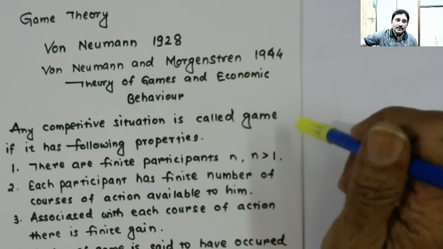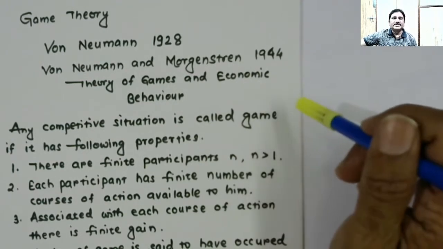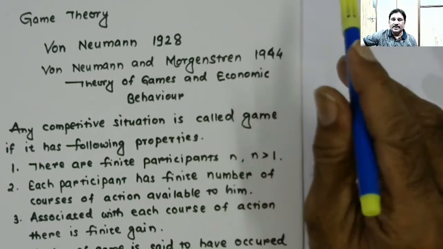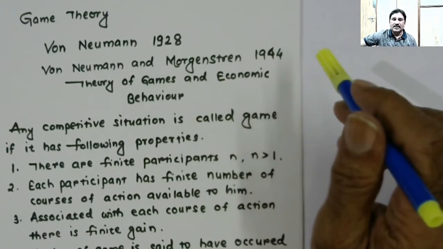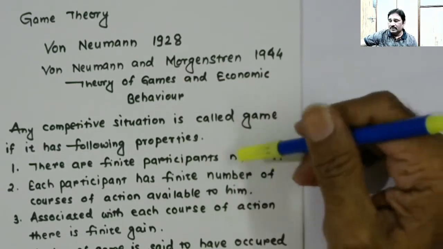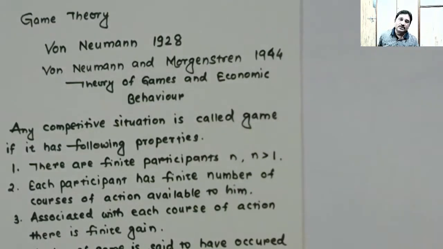Then second, each participant has a finite number of courses of action available to him, right? Again, when we are going to do certain mathematical analysis, it is necessary to specify whether something referred to is finite or infinite. So any participant involved in the game won't have an infinite number of courses of action.